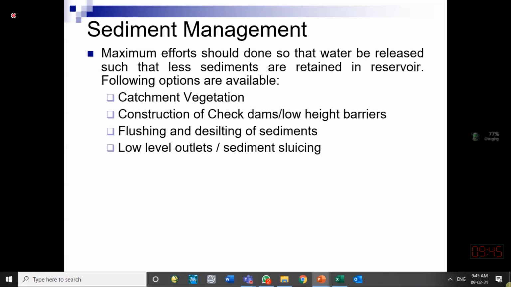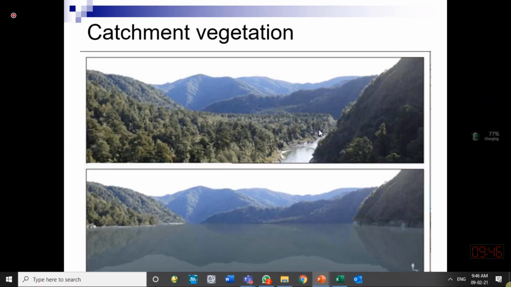If the dam has some opening at the bottom of the reservoir, we can flush the sediments out. For that, low level outlets are required. And one more thing is sediment sluicing. We don't let the sediment deposit in the reservoir. When they come to the reservoir, we let them go downstream. We open the gates and let them go downstream. A few pictures will show you these things.